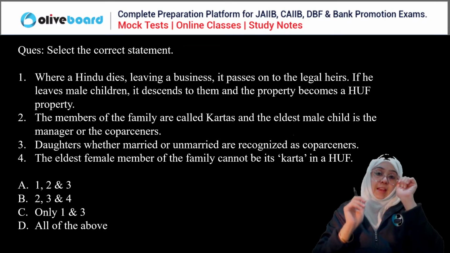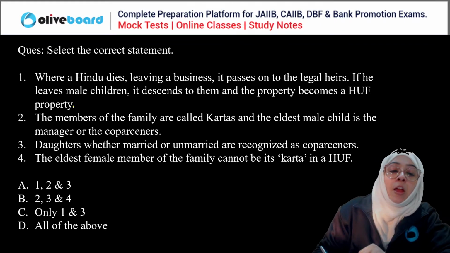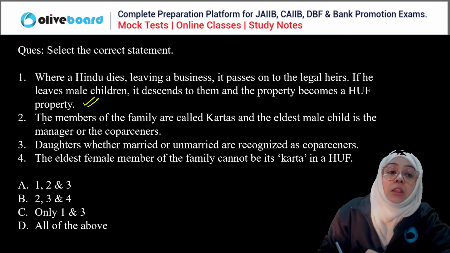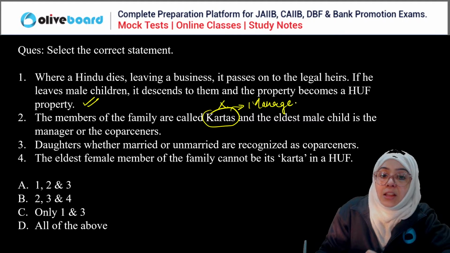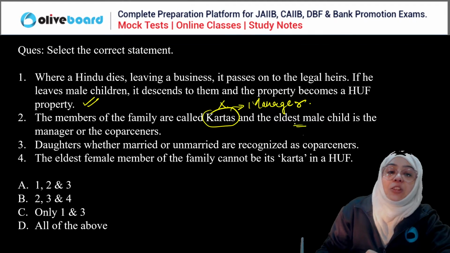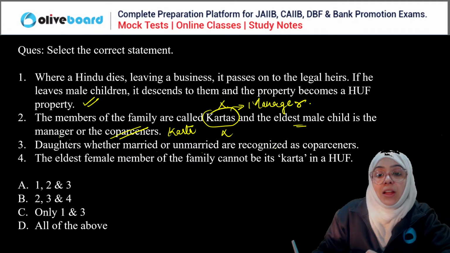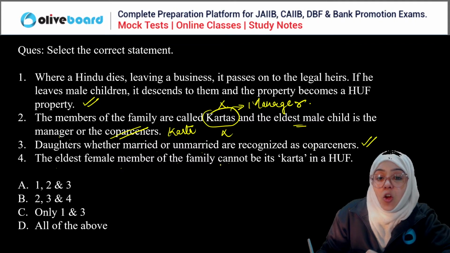If we talk about the correct answer, when we are talking about this Hindu undivided family concept, the first is the correct definition of a Hindu undivided family. The members of the family are called kartas? No, the karta is actually the manager, the eldest male child, who is the manager or the co-partner. That is why the second is wrong. Daughters, whether married or unmarried, are recognized as co-partners. Yes, that is correct. The eldest female member of the family cannot be its karta?